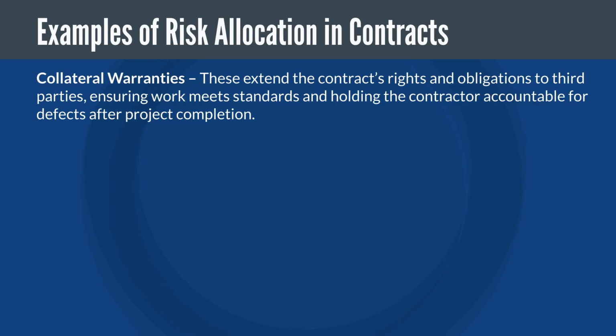Collateral warranties. These extend the contractor's rights and obligations to third parties, ensuring work meets standards and holding the contractor accountable for defects after project completion.